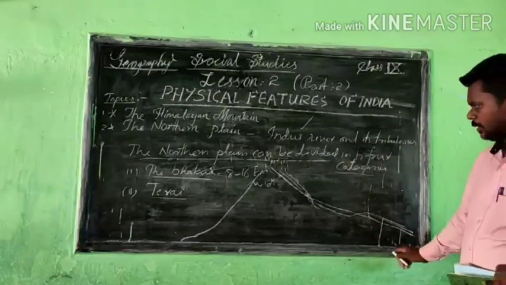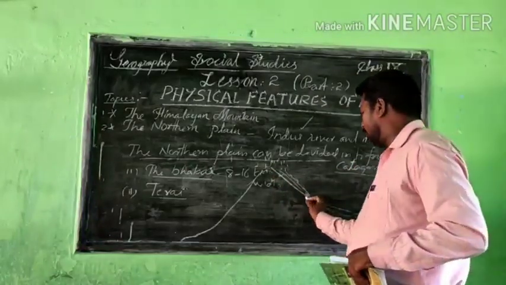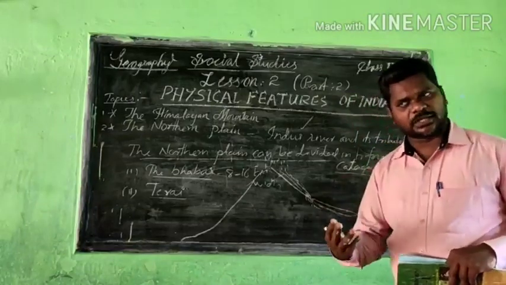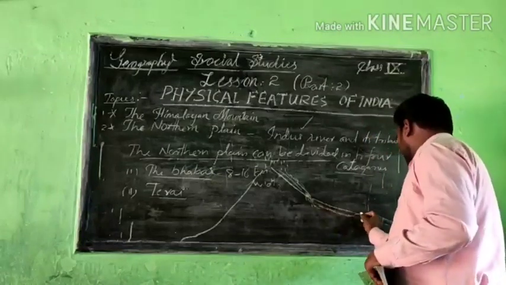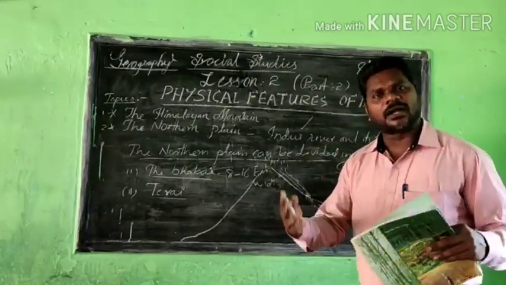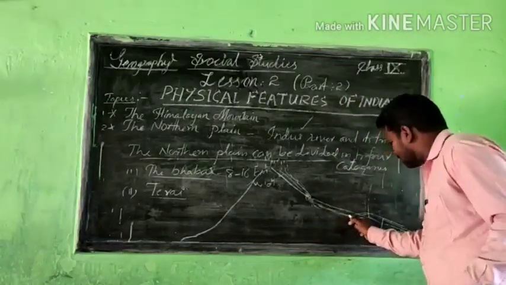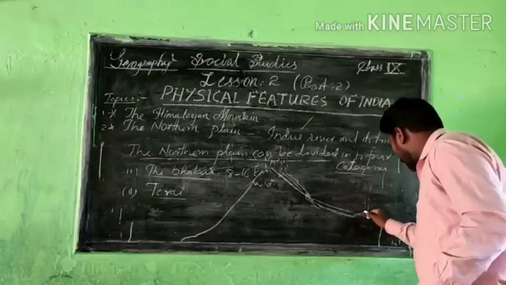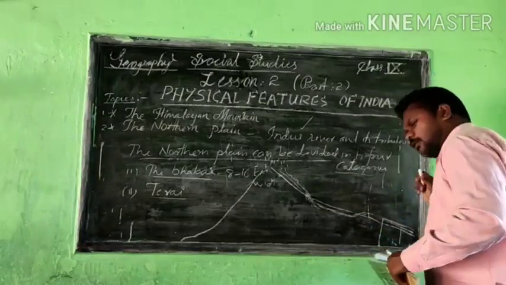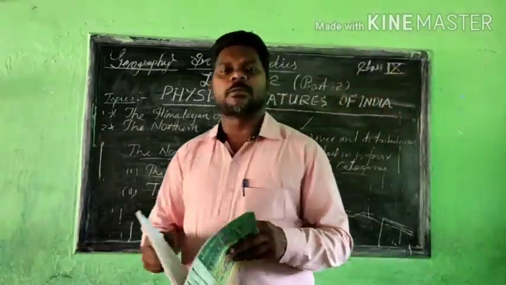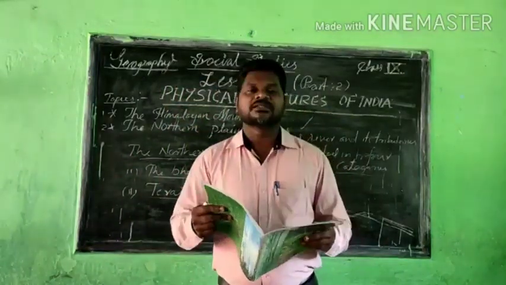You understand what I am saying? Maybe from the top of the mountain water flows, and there are some swampy and marshy areas there. From there, water gets inside the crust, and for some meters or kilometers we are unable to see the water outside of the crust. Through the inside they flow towards the bottom, and in some other swampy, marshy areas they come out again and flow beyond the crust. This type of thing we are able to see in this northern plain. So it is mainly called the Terai.